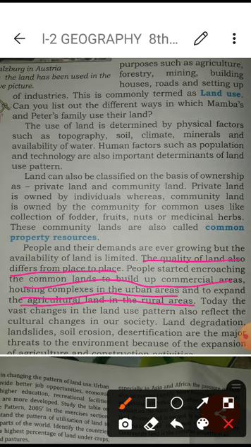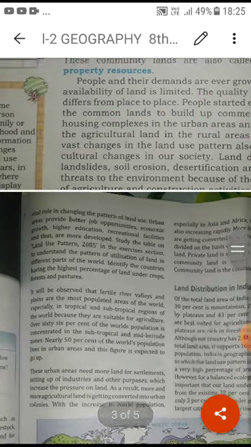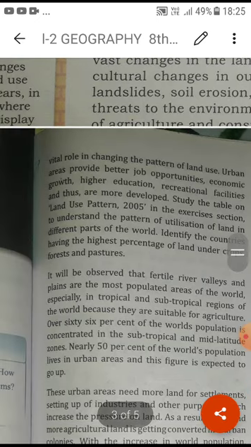So this also is about land uses, and I have explained to you this depends on different physical factors, the same thing which I explained in the last paragraph. So this depends on human nature as well as the physical factors and development. The economic factor includes what the government policies are and what the medical facilities are. So this paragraph is explaining the same thing, how we are using the land.